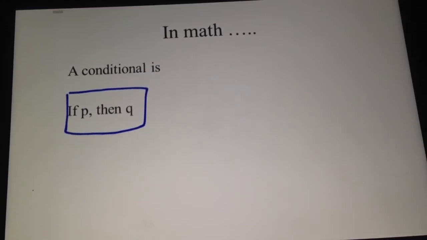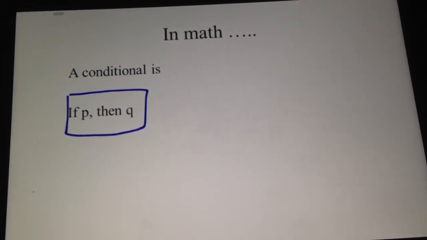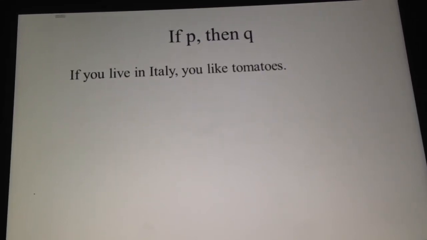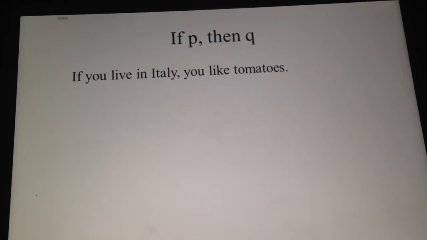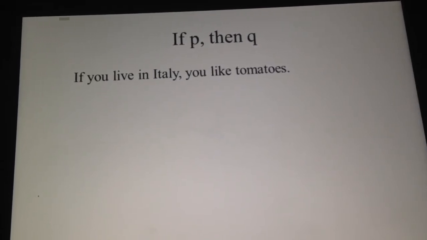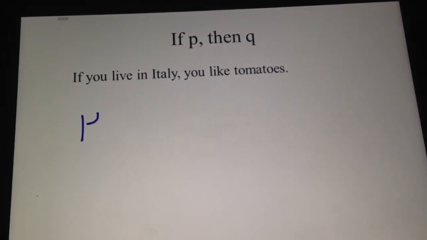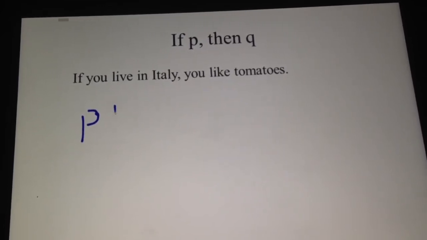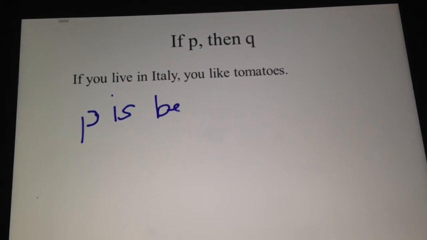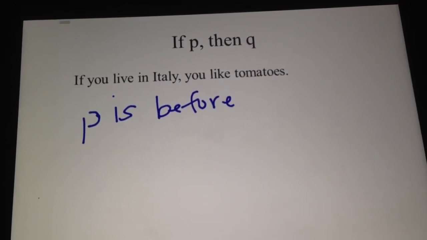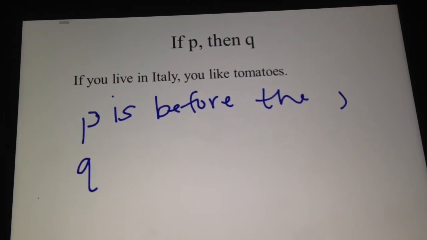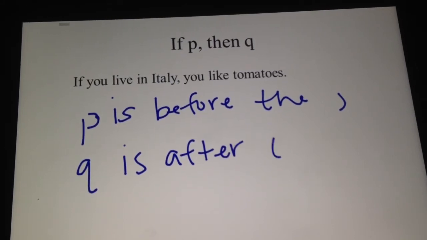So when they give you a sentence, what you're going to have to do is figure out which one is the P and which one is the Q. So here's an example. If P, then Q. How do you know which one is the P? P is before the comma. And the Q is after the comma.